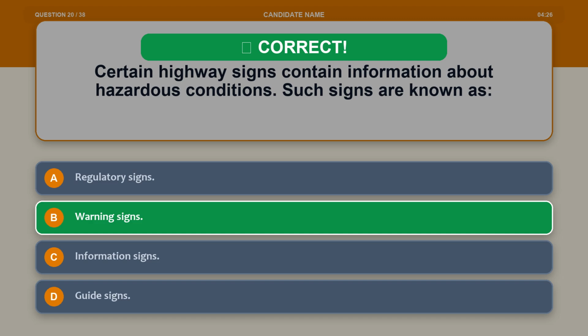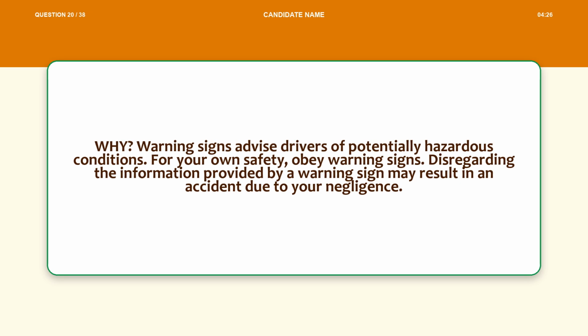The correct answer is option B, warning signs. Explanation. Warning signs advise drivers of potentially hazardous conditions. For your own safety, obey warning signs. Disregarding the information provided by a warning sign may result in an accident due to your negligence.